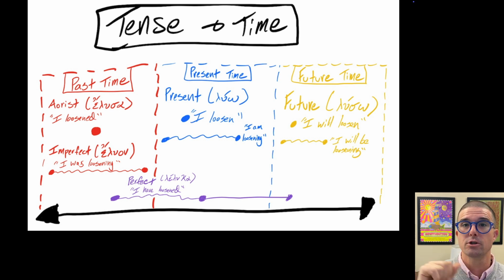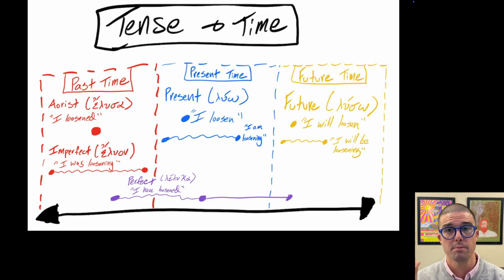So both the future and the present can have ongoing or simple action, and the exact same form will be used of the verb. So it's up to us as the translator and interpreter to determine whether we want to indicate the action of that particular verb as ongoing or as simple in form.